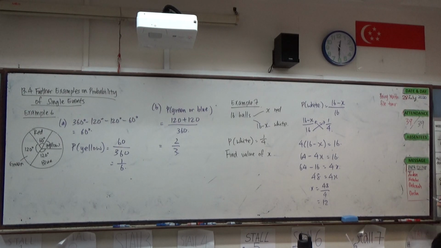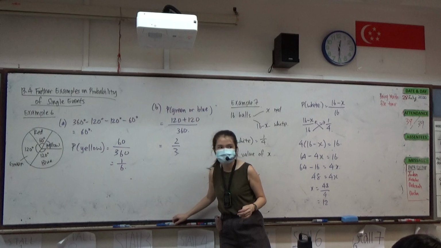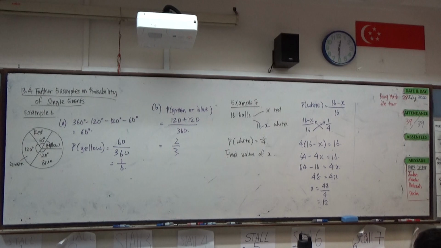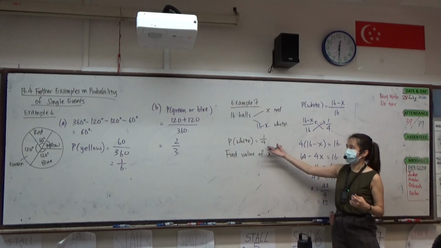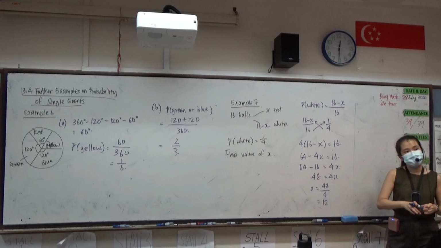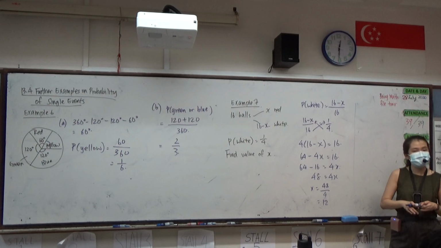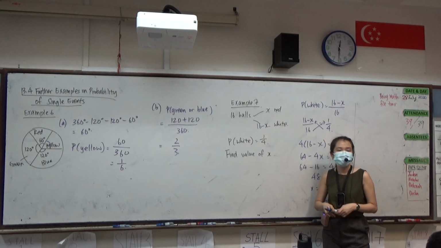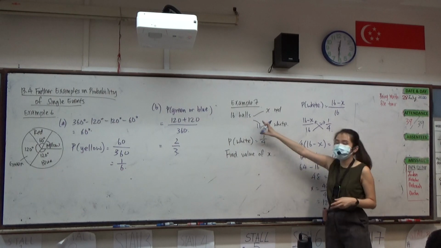Is there another way of solving? Just now we learned about proportion, where we find the number of yellow shirts, grey shirts, remember that? If the probability of getting a white ball is 1/4, how many balls would be white? Total is 16, so 16 divided by 4 equals 1 unit.